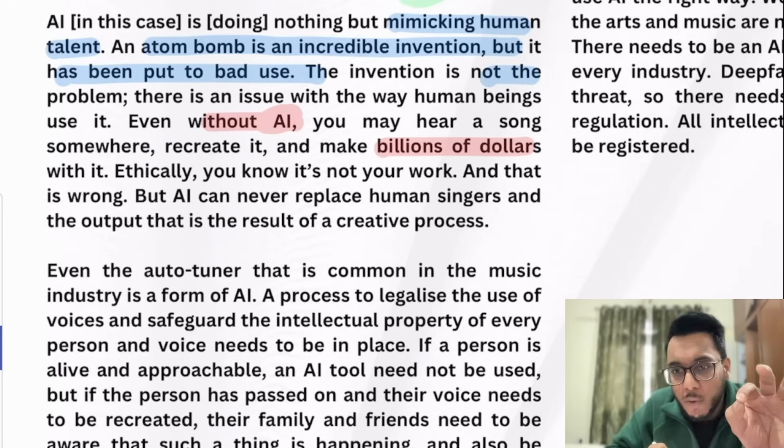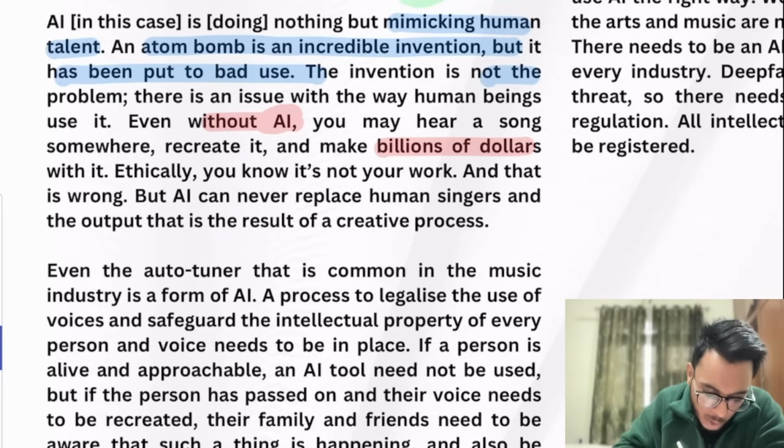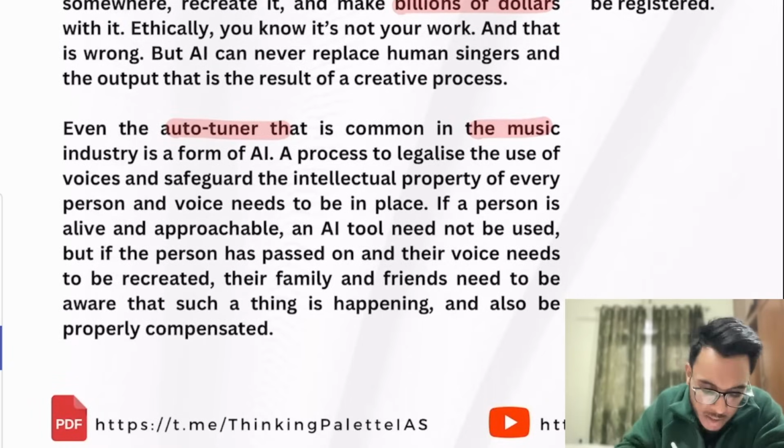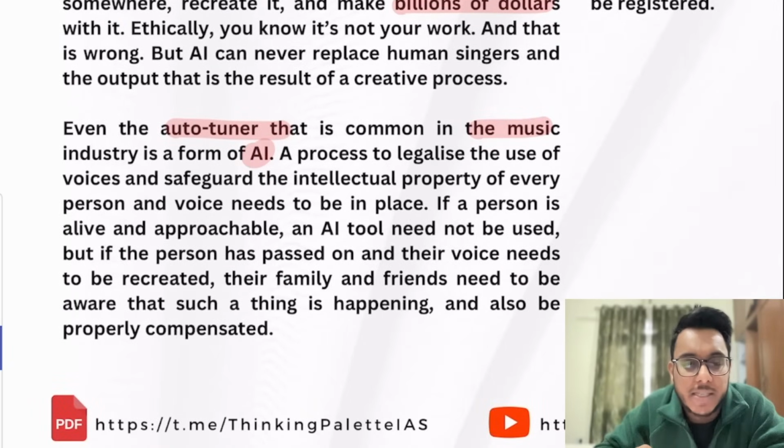Secondly, even right now, we are using technologies in the music industry. For example, auto tuner is a common tool used in the music industry. It is also a form of AI, artificial intelligence. What is auto tuner? Suppose I don't know how to sing, my voice will be made melodious. It will be adjusted as per the ragas and talas by using the auto tuner. Now auto tuner is also based on a type of AI.